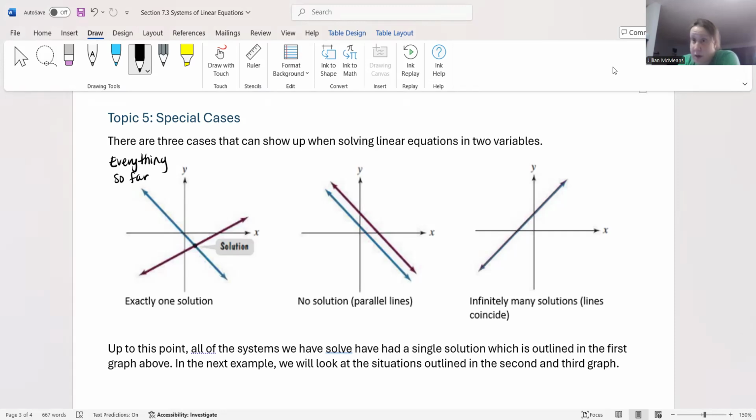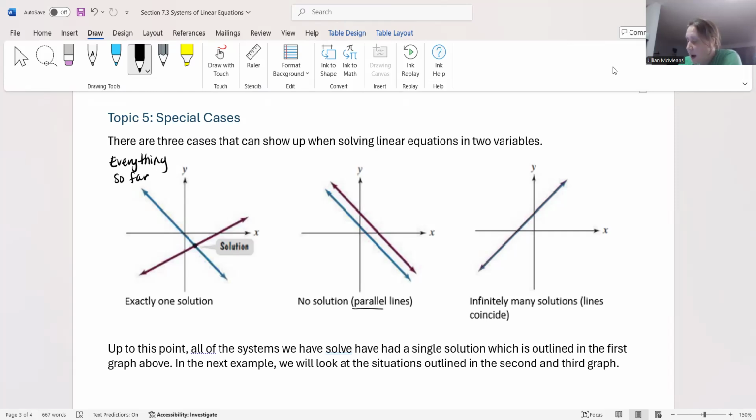Now, the first special case that you could see would be a situation where you have no solution. Now, keep in mind the solution to a system of equations is the ordered pair that satisfies both equations. So we have determined that that is the point of intersection. Well, if you have a system that is created with two lines that have no solution, those two lines would never intersect. They would be parallel lines.